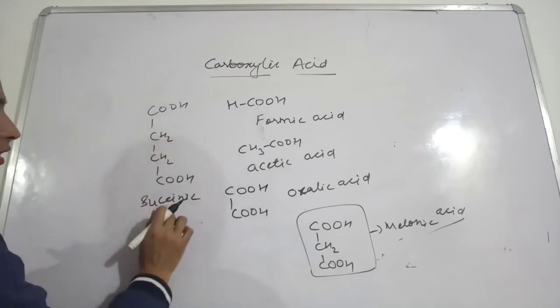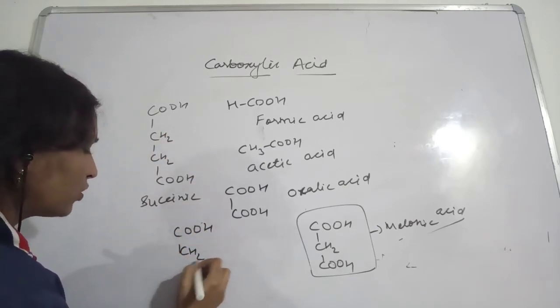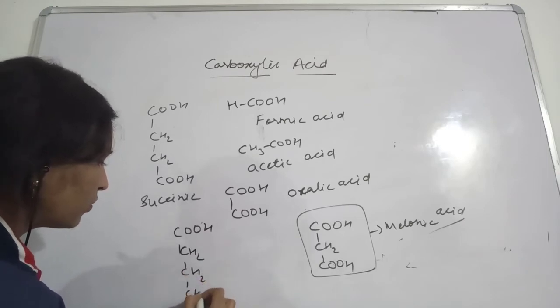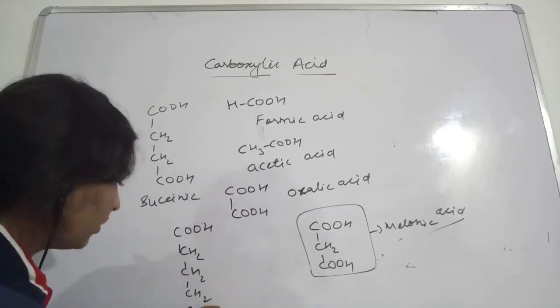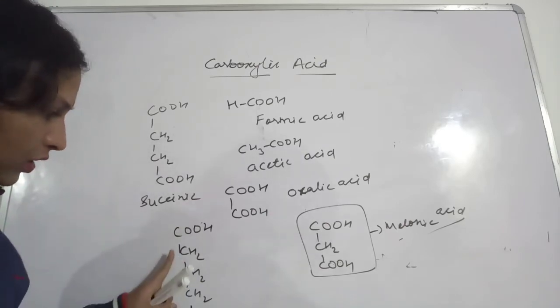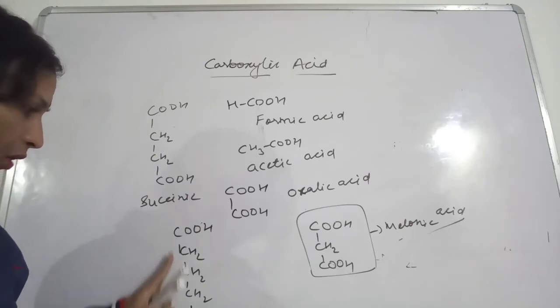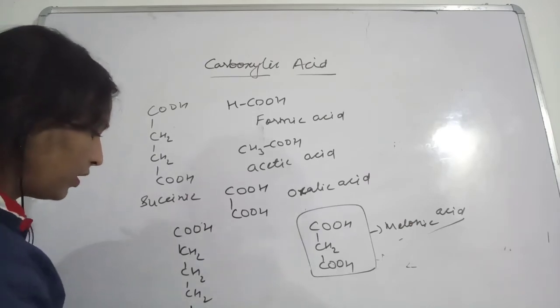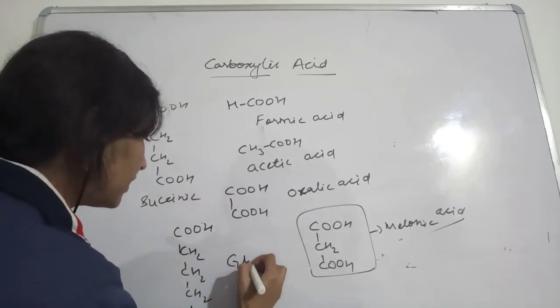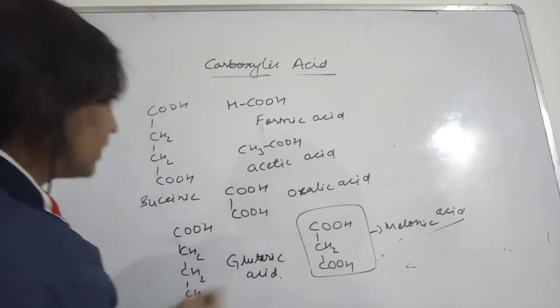And this is succinic acid. If you are having COOH, CH2, CH2, CH2, and one more COOH, if 3 alkyl groups are present between the COOH, then what will the name be? This will be called glutaric acid. This is glutaric acid.